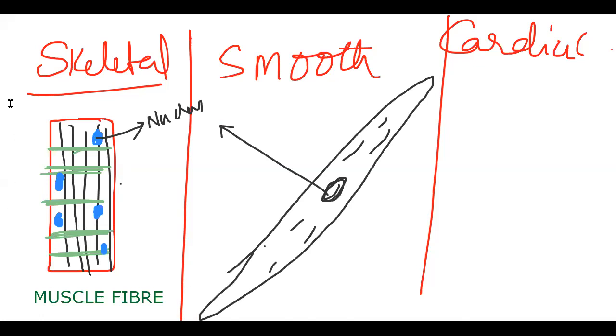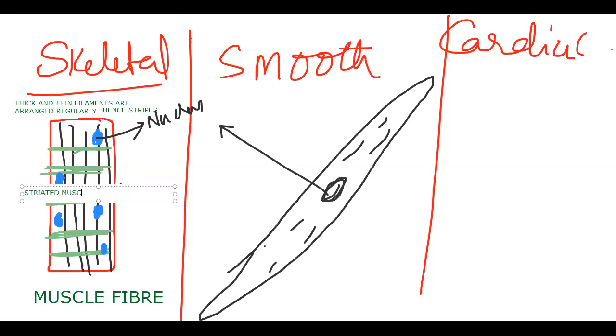I'll write here: thick and thin filaments, if they are arranged regularly, you will get stripes. How? That we'll discuss in detail when we go to muscle contraction. But till then you need to remember, thick and thin filaments are arranged regularly, hence stripes. And that's the reason we say these muscles are striated muscles.